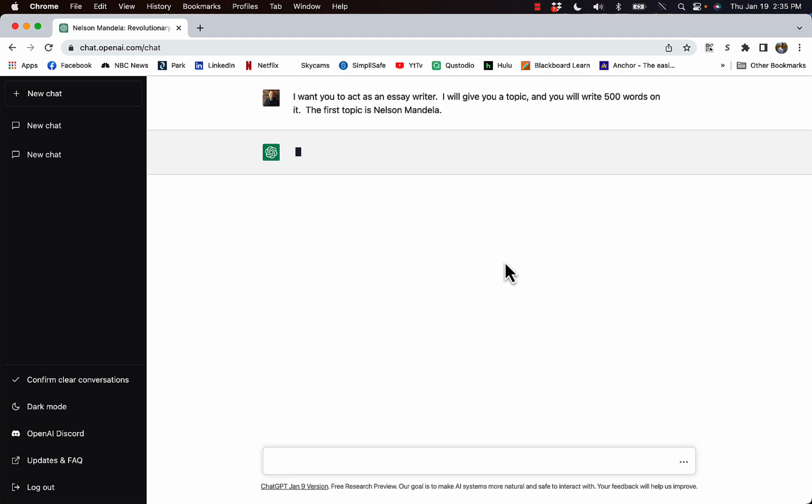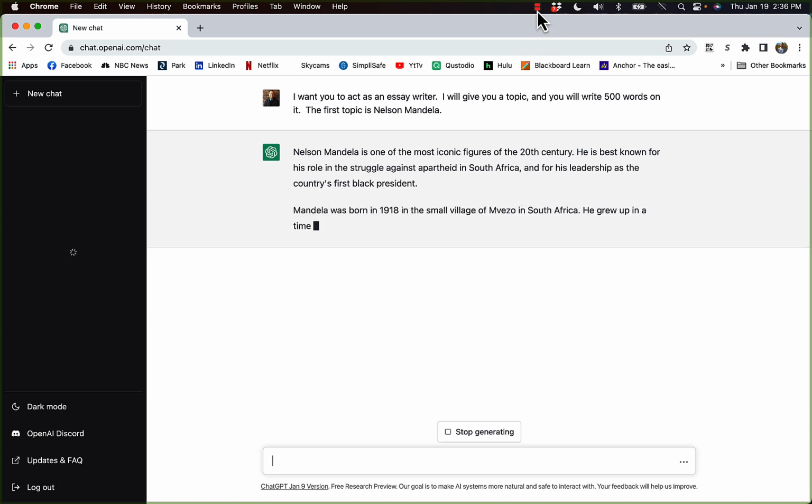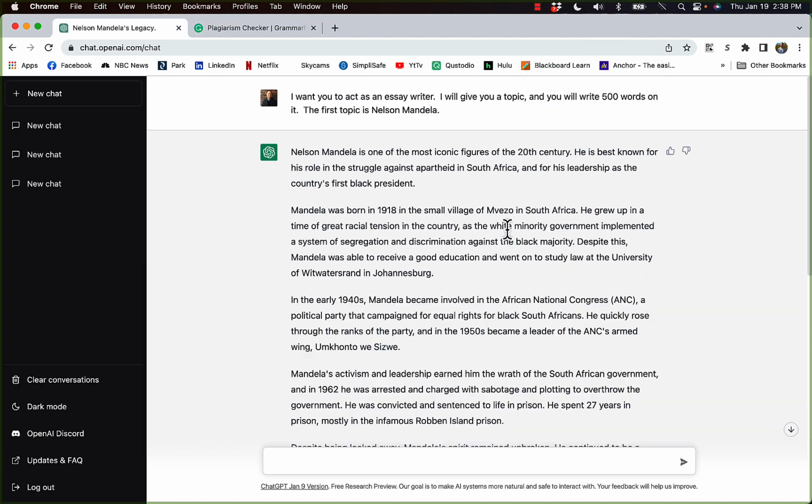Now, one thing that you'll notice as it gets started is it does a simulated typing interface. So I'm going to pause the recording once it gets going so we don't have to sit there and watch it type. Right, as you see, it's now getting going with our essay. I'm going to pause it for just a moment. And it has now completed our essay.